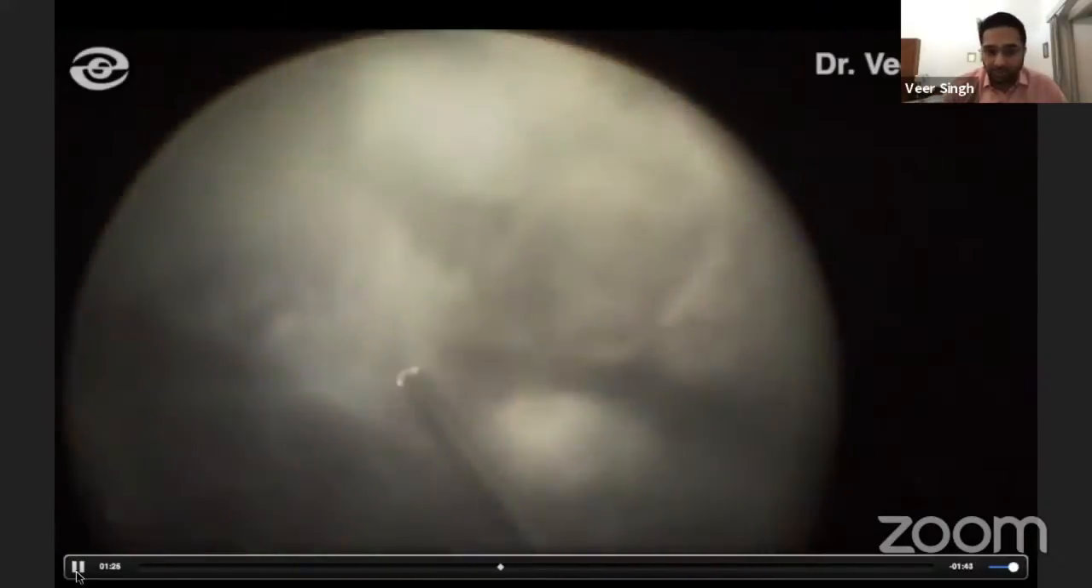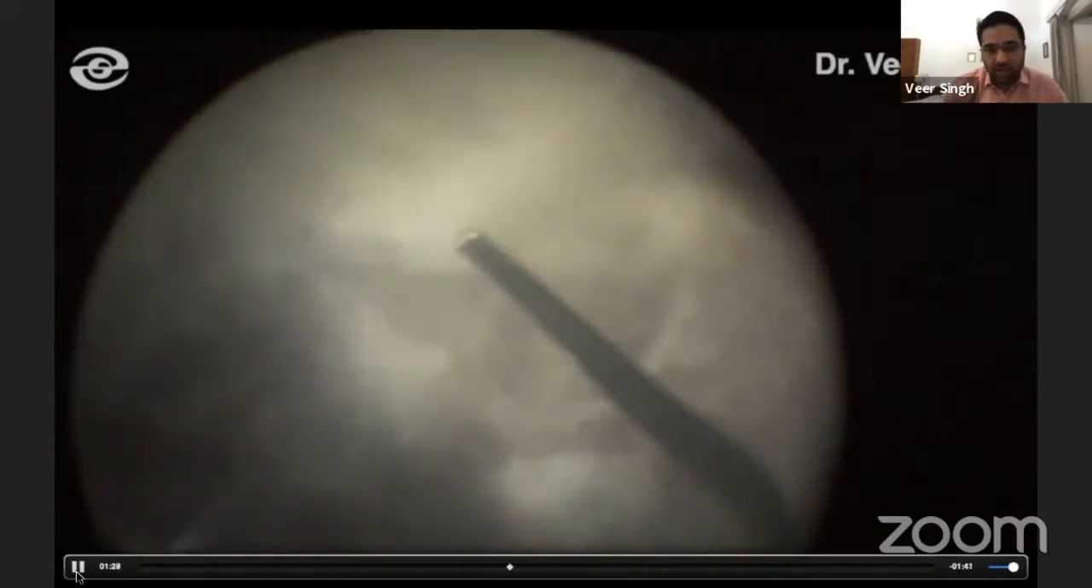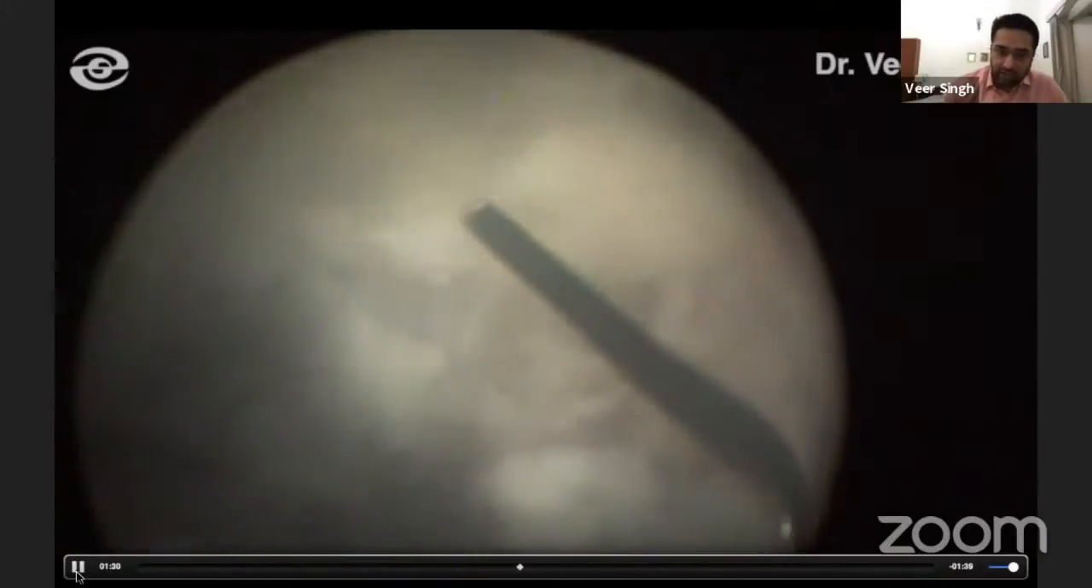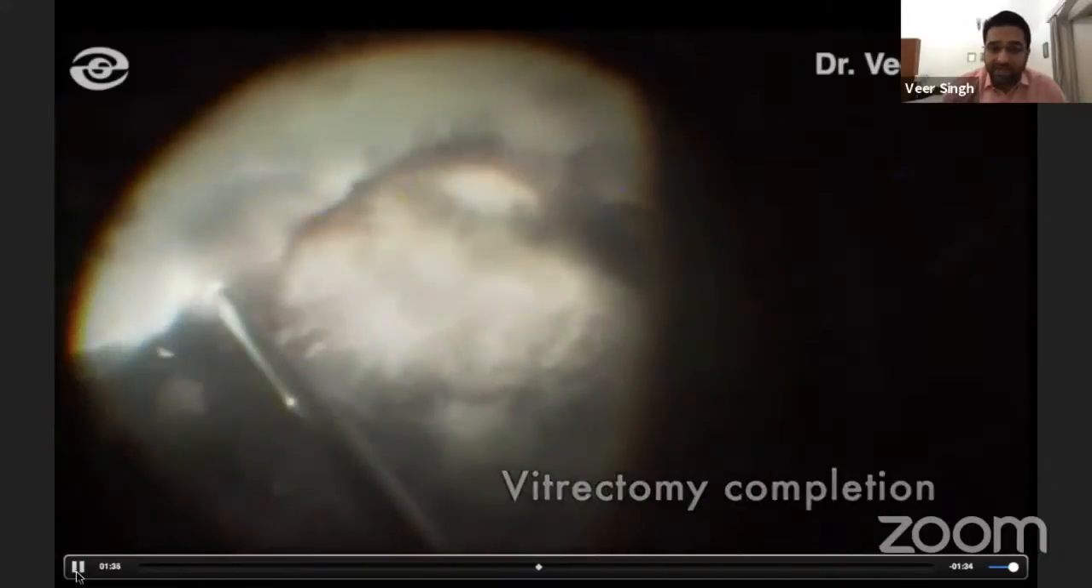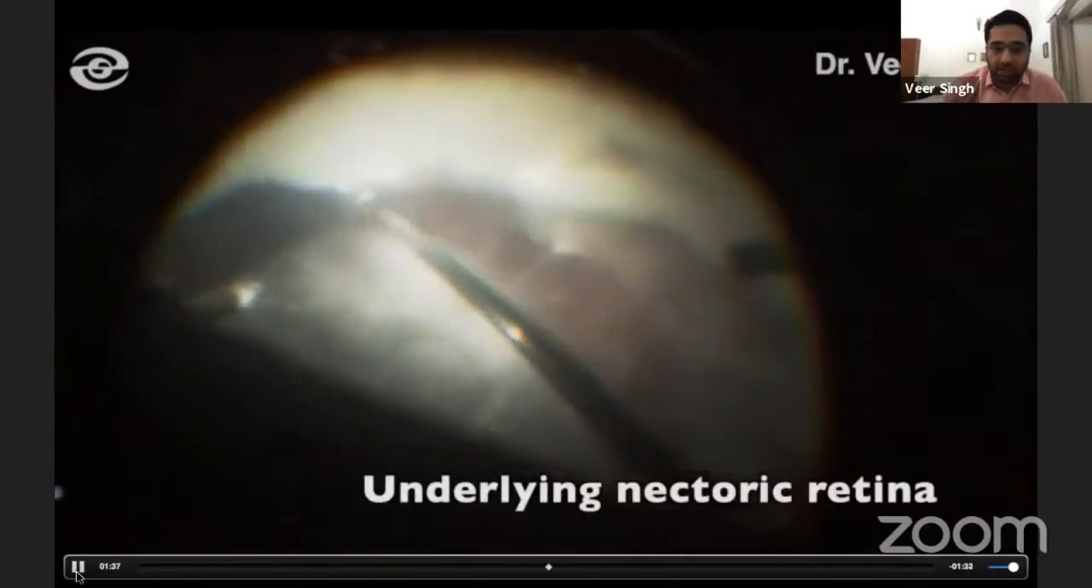And then there's the last portion of the posterior hyaloid that comes off. After that, you can see the vitreous is all lifted up. And then I go ahead and do a peripheral vitrectomy. Again, a safe vitrectomy from a safe distance using low suction.